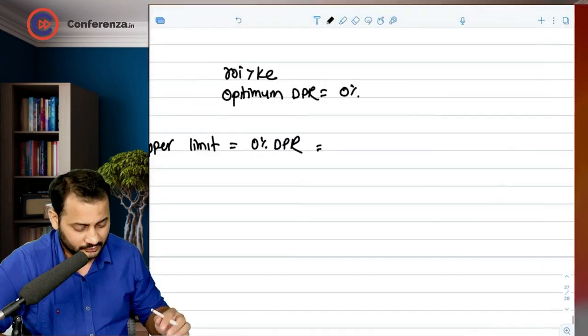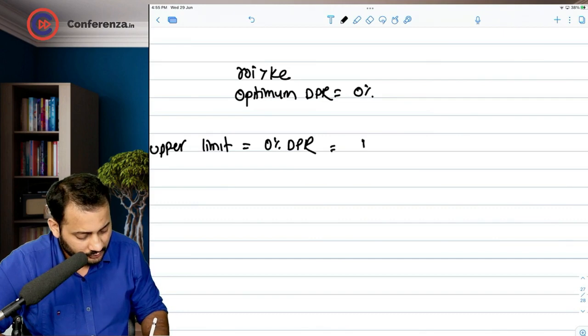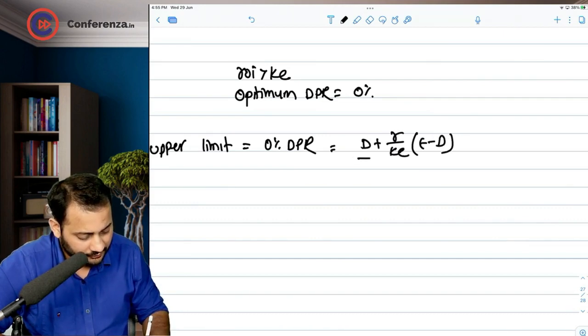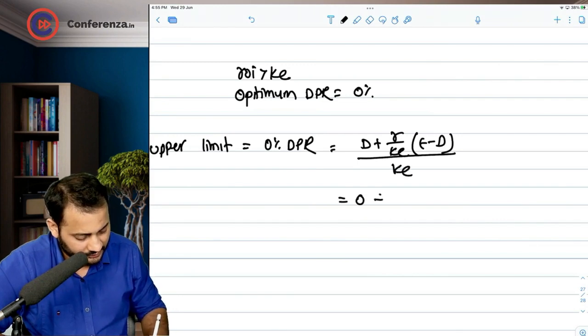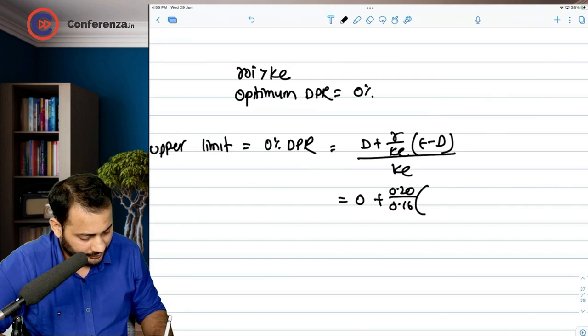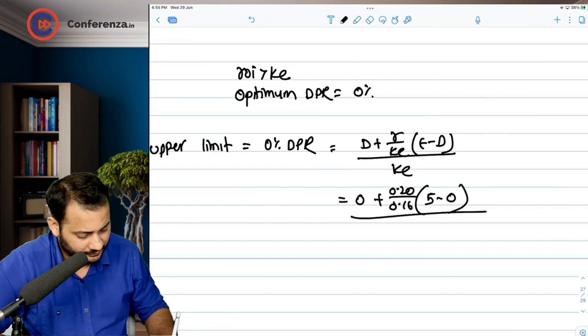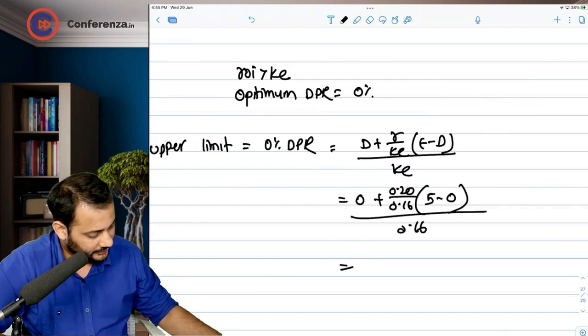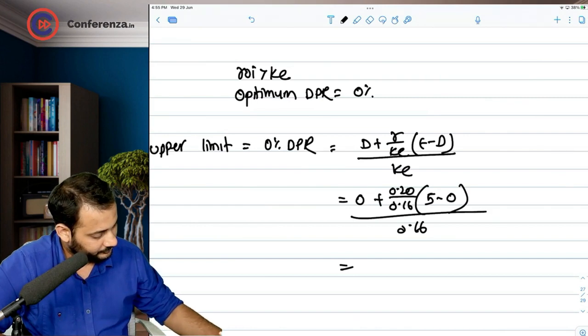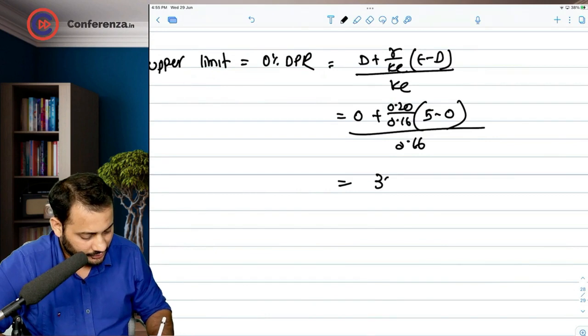Okay. So dividend plus ROI by KE in bracket earning minus dividend, by KE. Dividend is 0, ROI 20, KE 16, the entire amount of 5 is retained, divided by 0.16. So you will get an answer. It comes down to 39.06 rupees. This is the highest value.